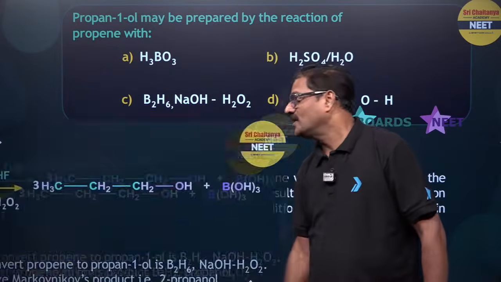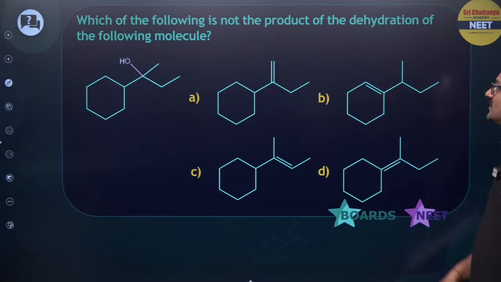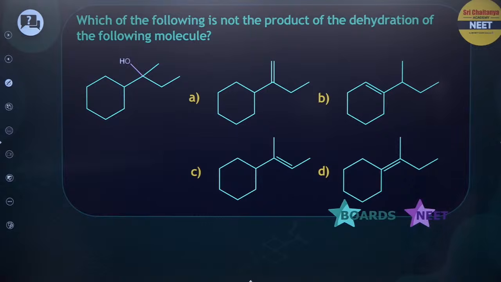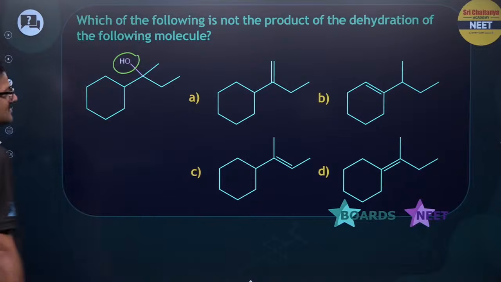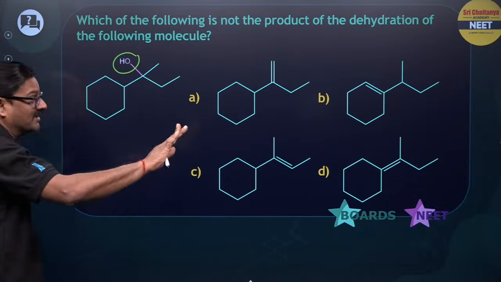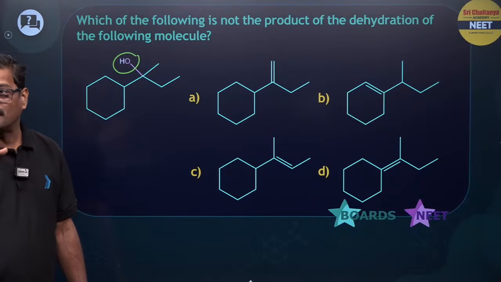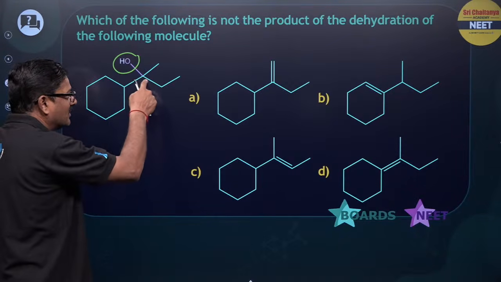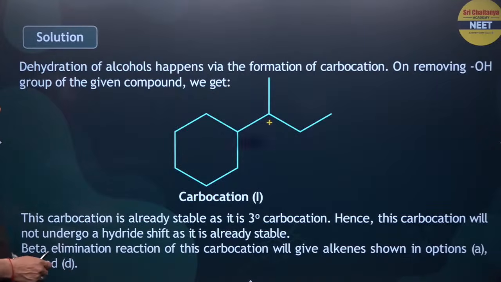Let us see more details about this. Which of the following is not the product of the dehydration of the following molecule? When this is dehydrated you are going to get an alkene. It didn't mention whether it is a major or a minor product. You can get a double bond here, here, or here, and you can see the various options.